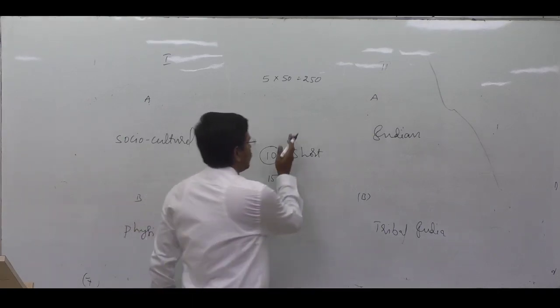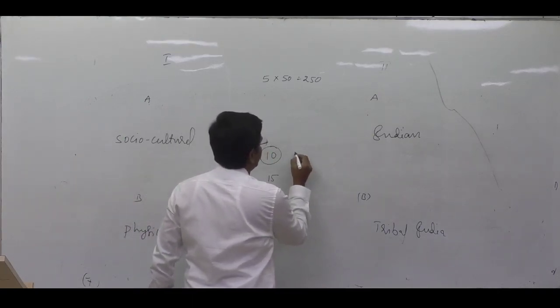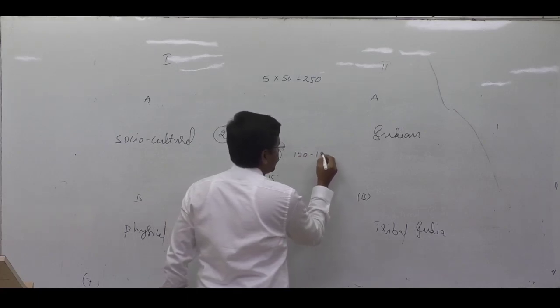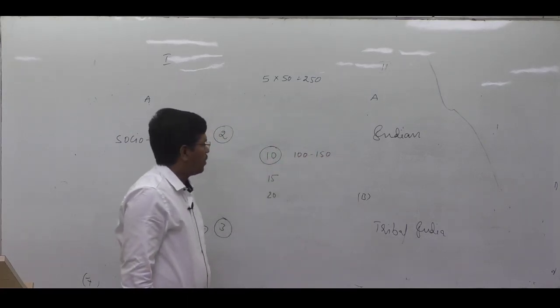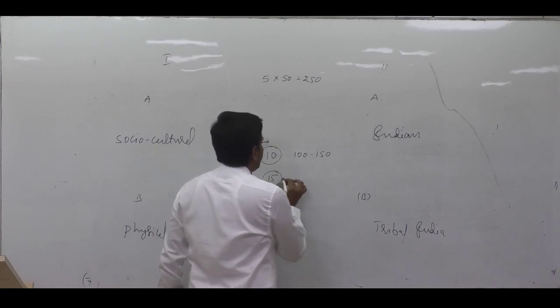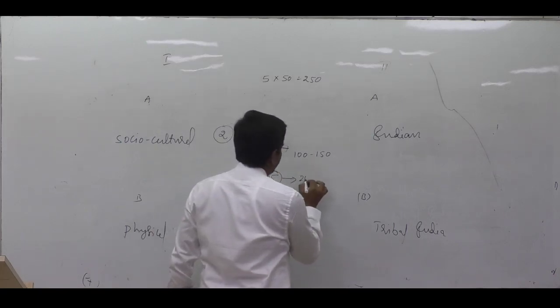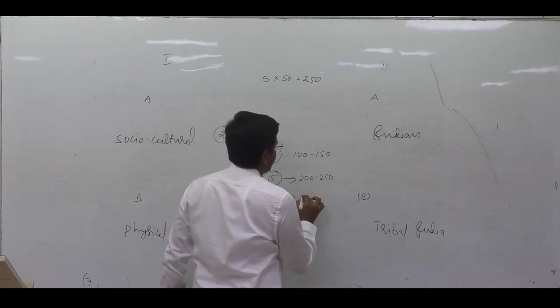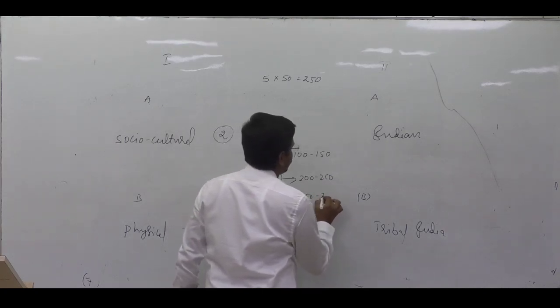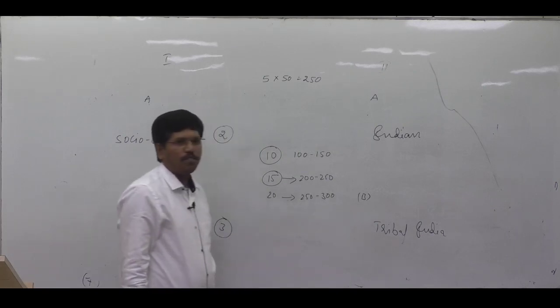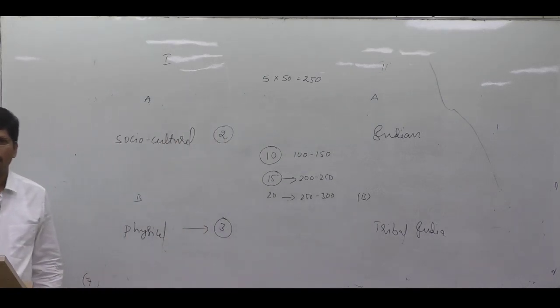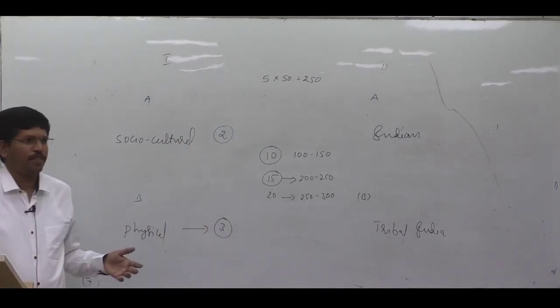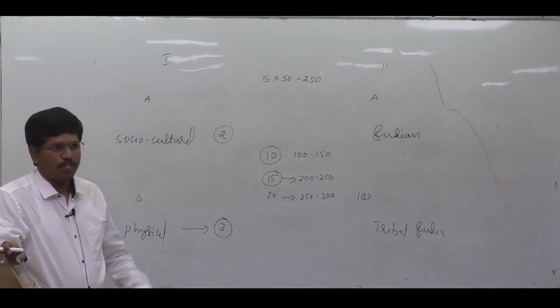For 10 marks questions, you have to write the answer in 100 to 150 words. For 15 marks questions, 200 to 250 words. For 20 marks questions, 250 to 300 words. Word limitation will be there. If you write more than that, your time will be wasted in the examination.